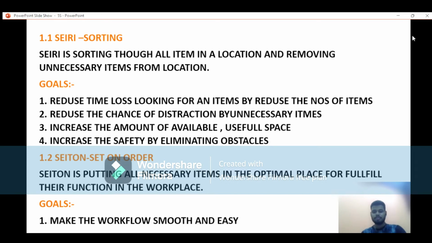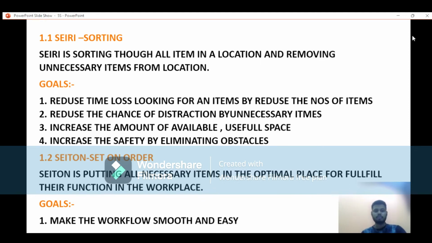If you require anything, it will be placed for us. Otherwise, if not required, these unnecessary items should not be put at your workstation. And after that, we go through the goals of sorting.